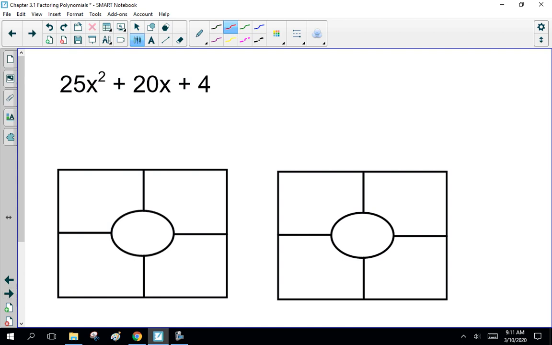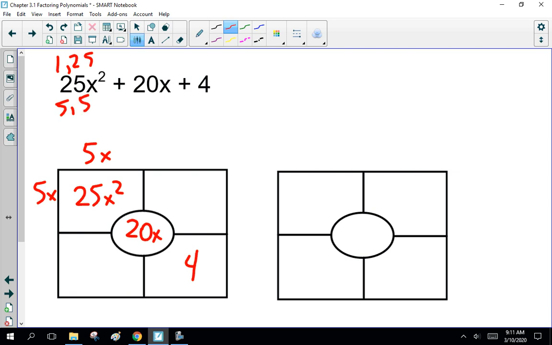All right, welcome back. So, 25x squared, 20x, and 4. Now, 25, here we've got options. 1 and 25, or 5 and 5. I'm going to hazard a guess 5 and 5. It could be either one. But if you do a bunch of these, you're going, okay, the middle term is 20. If one of these was 25, then 25 times something tends to get a lot bigger, a lot quick. Factors of 4 are 1 and 4, or 2 and 2.